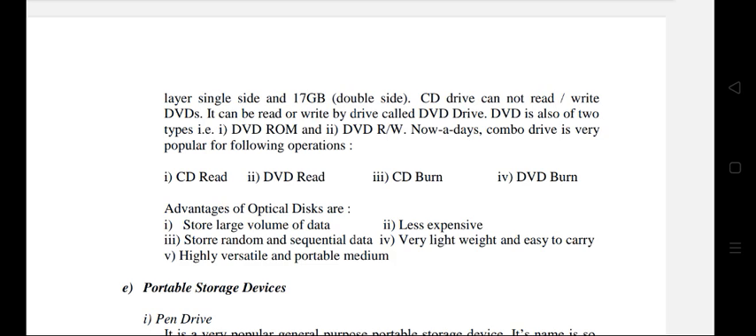DVD is also of two types, DVD-ROM and DVD-RW. Nowadays, combo drive is very popular for the following operations: CD read, DVD read, CD burn, DVD burn. Advantages of the optical discs are: store large volume of data, less expensive, store random and sequential data, very lightweight and easy to carry, highly versatile and portable medium.